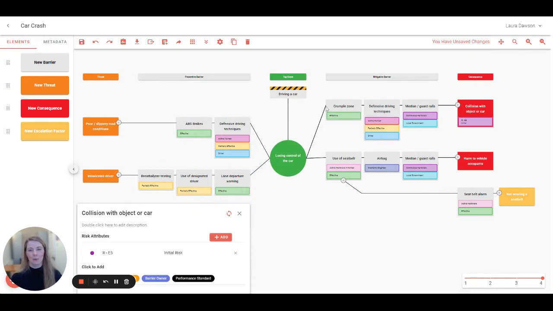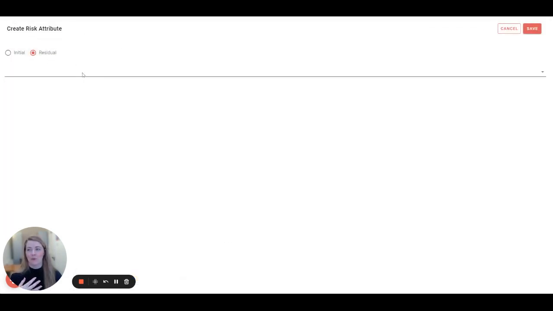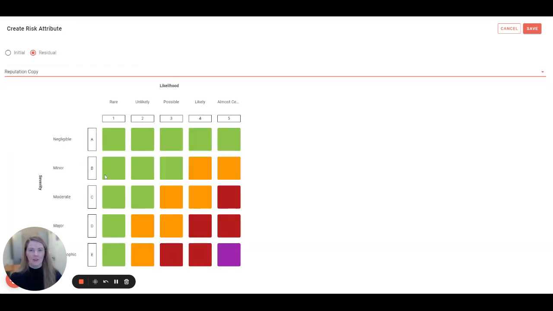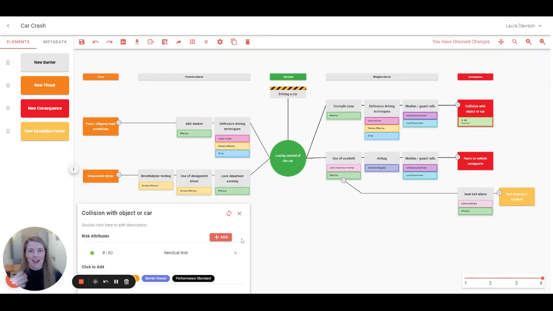And then once I've put in all of my barriers and they're acting correctly and as they should, I'm going to add in the residual risk. What is left over after I've made sure that everything is working as it should? We'll say that it's minor and unlikely. And now you'll see that these two pieces will pop up on your consequence and act like metadata. If you need to make any adjustments, you can simply cross them off here and add them again.